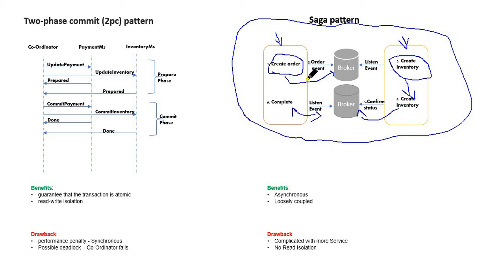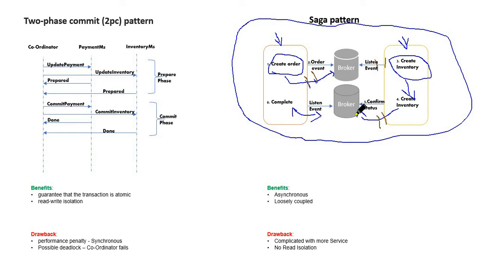Let's say, first scenario, when I create the order, it is failing. If it is failing, there is no way I'm going to create an inventory, so that scenario is gone. Now let's say my inventory is failing. When the inventory fails, I will send a failed status, saying I'm not able to create an inventory for this and this reason.